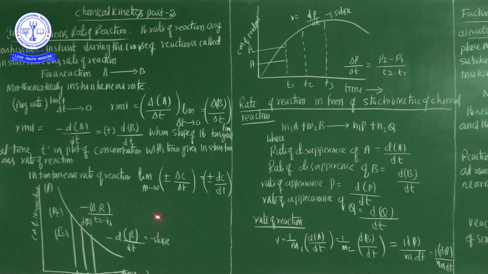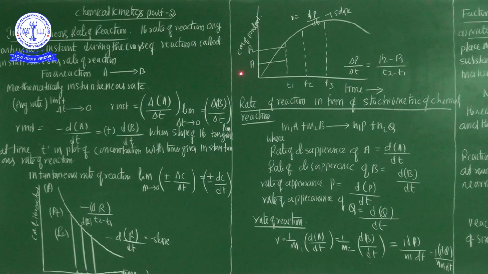If the reactant is converted into the product, this graph is suitable, and if the product concentration increases, this graph is suitable. So these two graphs clearly explain the changes in concentration of the reactant and the changes in concentration of the product at a particular time duration.